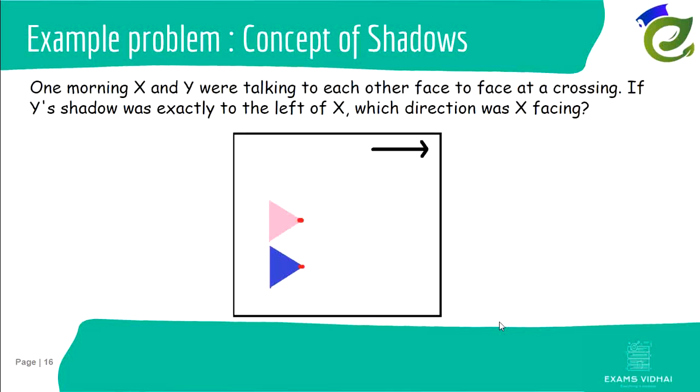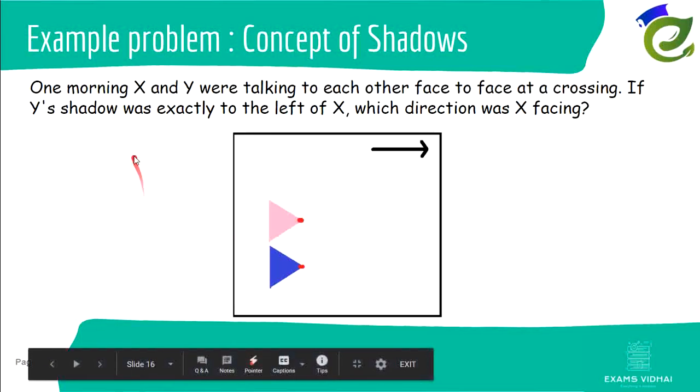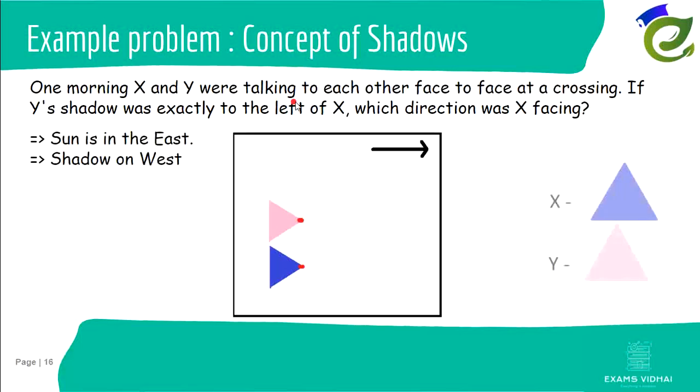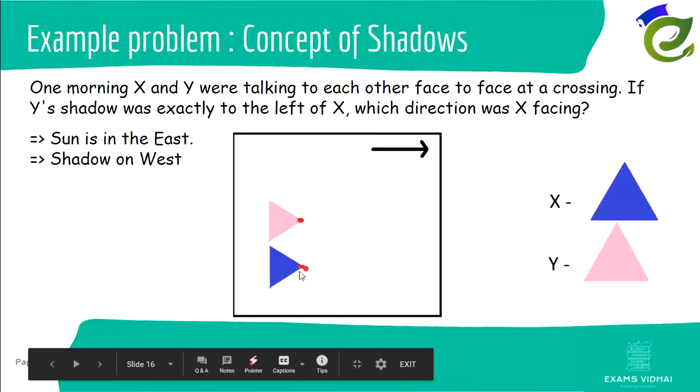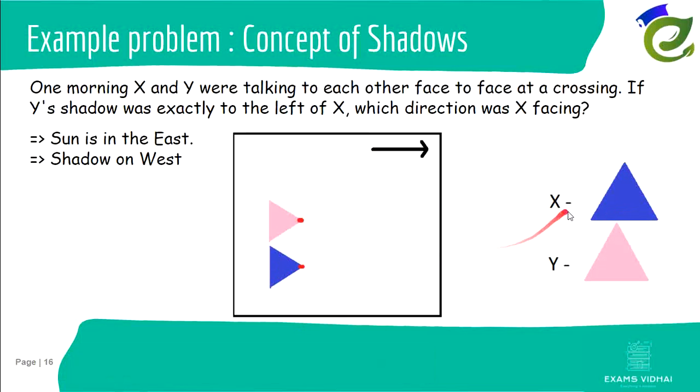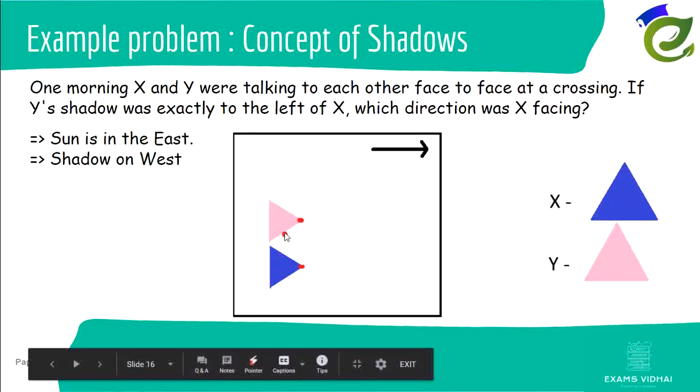Now, let us try to solve a problem. This is also a simple problem. We'll share some resources where you can find some practice problems. So, one morning, X and Y were talking to each other. Let us assume X to be the blue triangle and the red point is where he is facing. And let us assume Y to be the pink triangle and this red point is where he is facing.